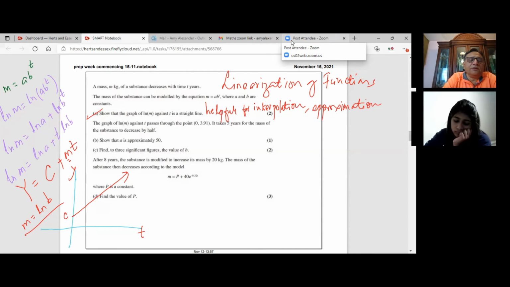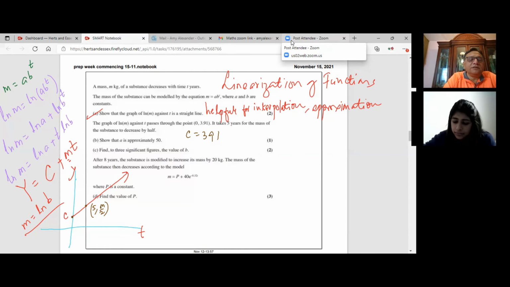So let's say we have a point here. (0, 3.91) is the y-intercept, c. So at t equals 0, c is equal to 3.91. It takes 5 years for the mass of the substance to decrease by half. So if I have another point here, at time 5 years, then the mass becomes m by 2. Show that A is approximately 50.